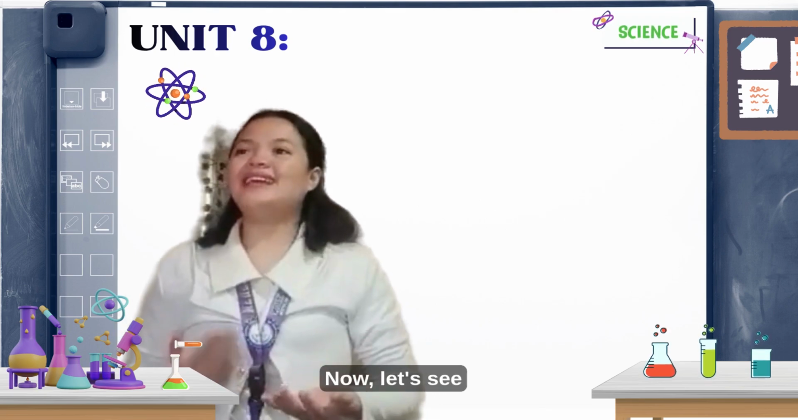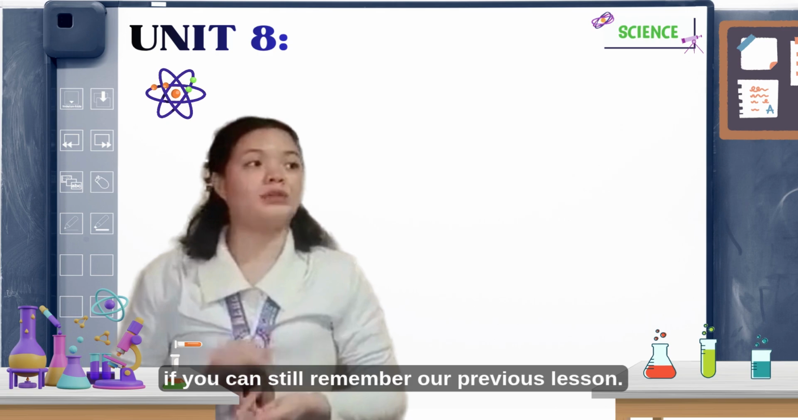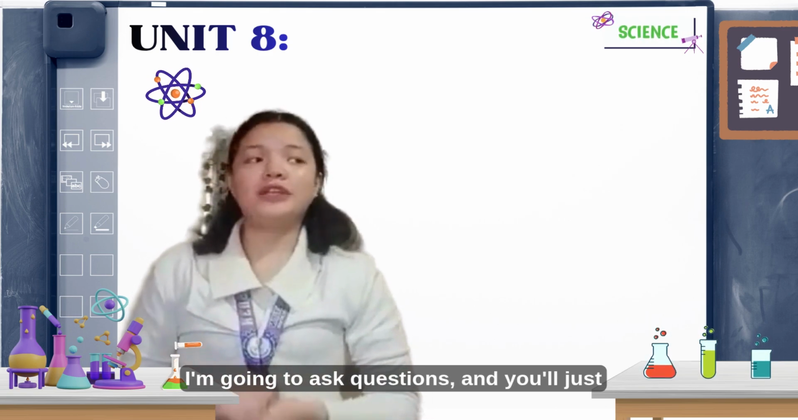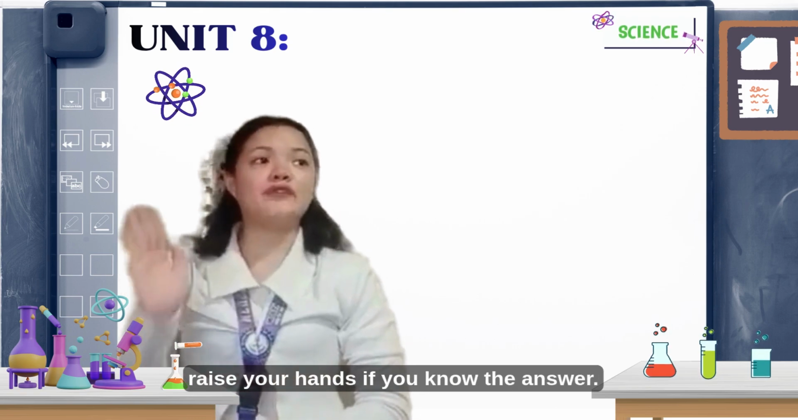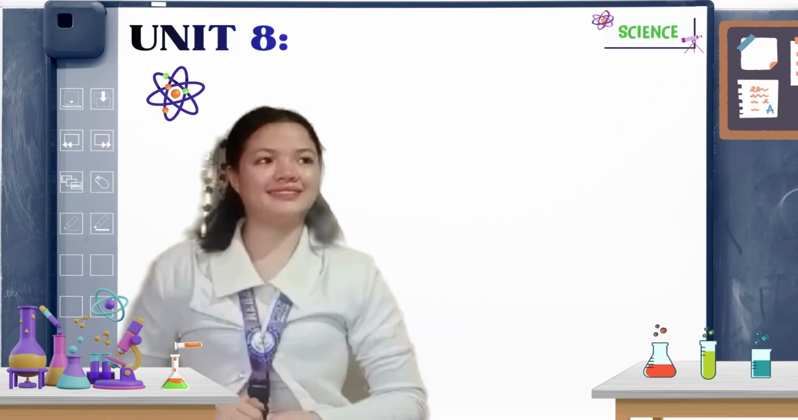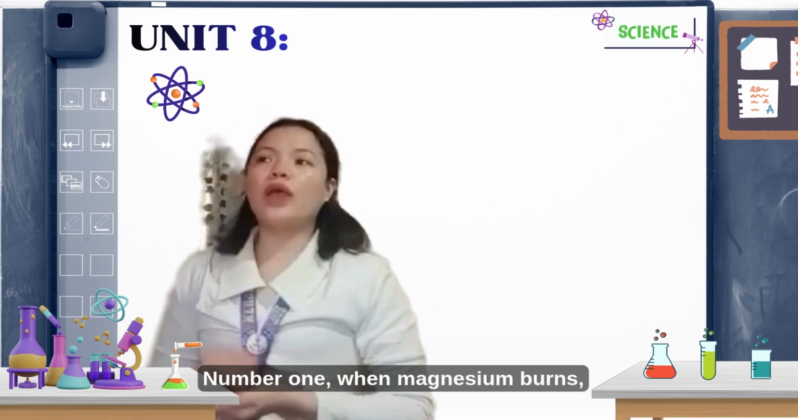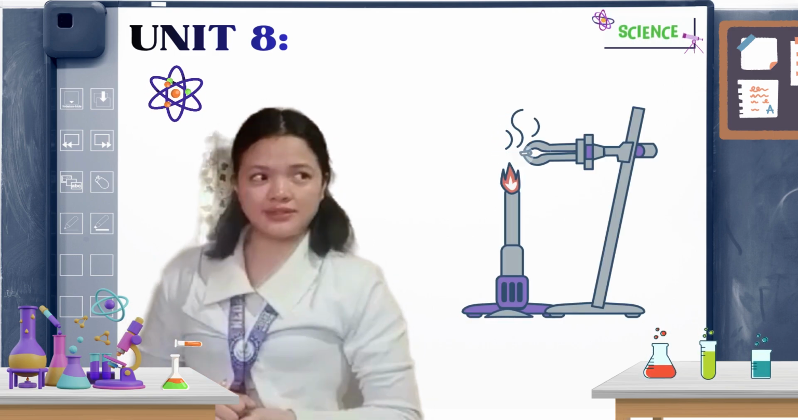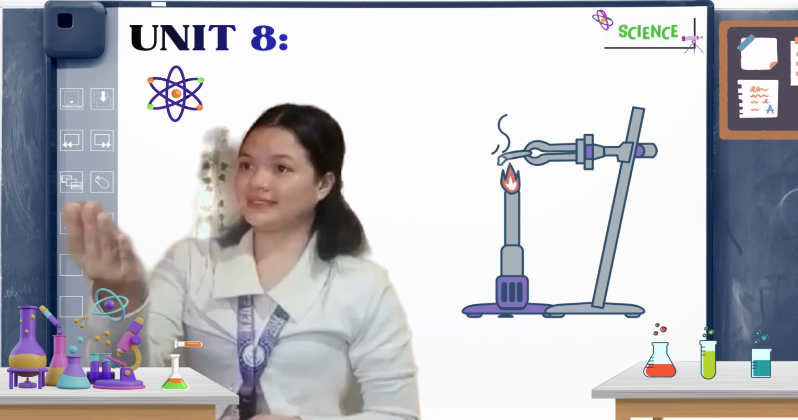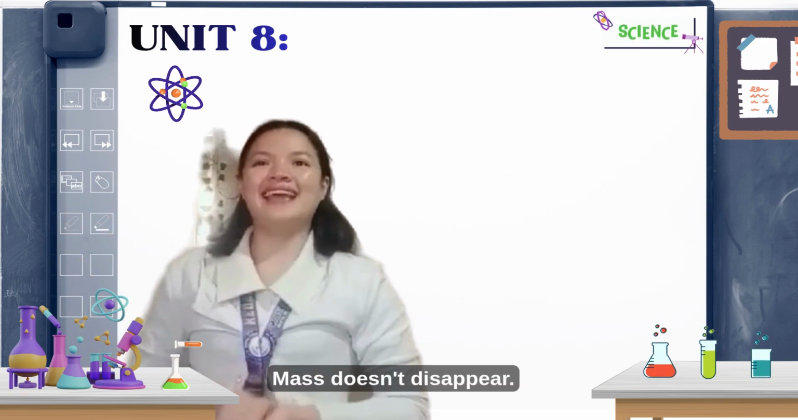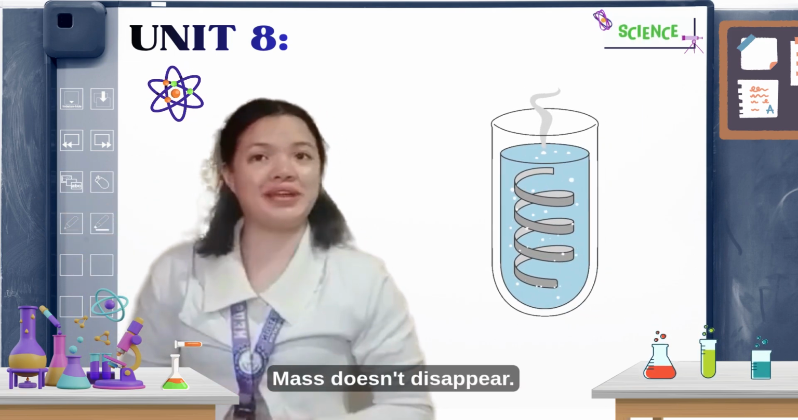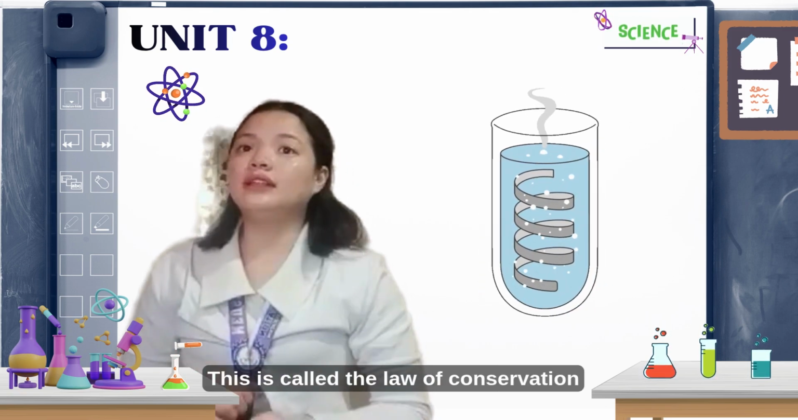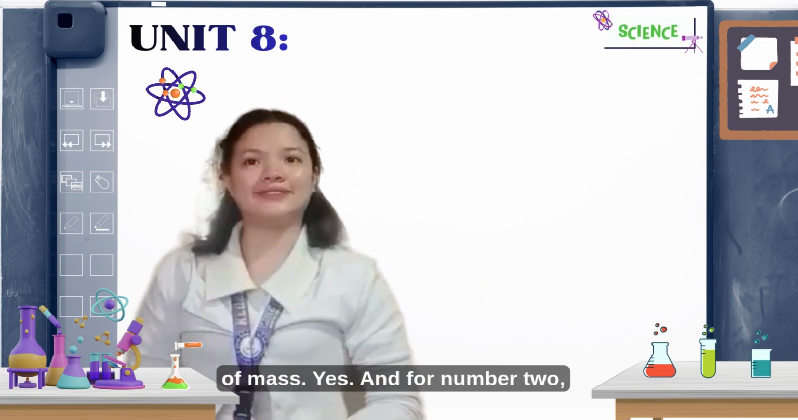Now, let's see if you can still remember our previous lesson. I'm going to ask questions and you'll just raise your hands if you know the answer. Number 1. When magnesium burns, does its mass disappear? Correct! Mass doesn't disappear. It only changes form. This is called the law of conservation of mass.